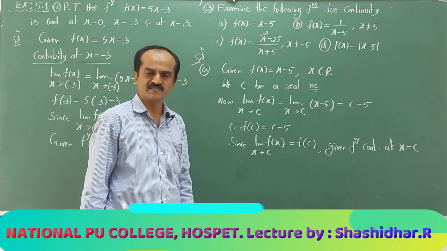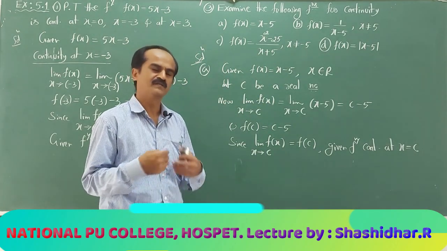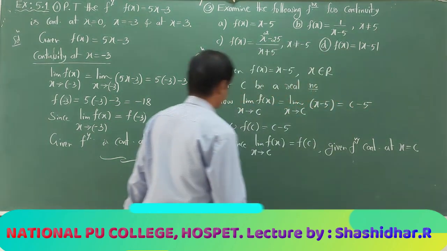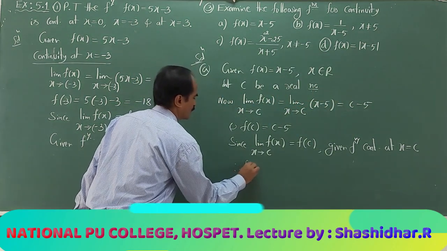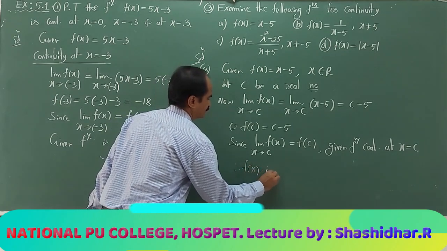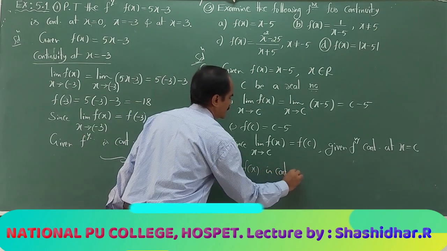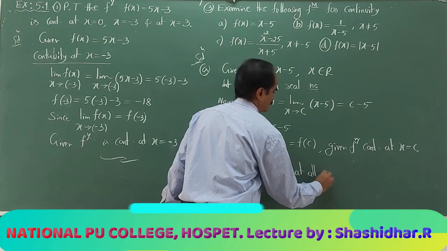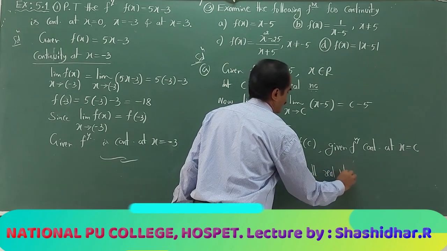But what does c represent? Not a single real number, it represents any real number. Therefore f of x is continuous at all real points.